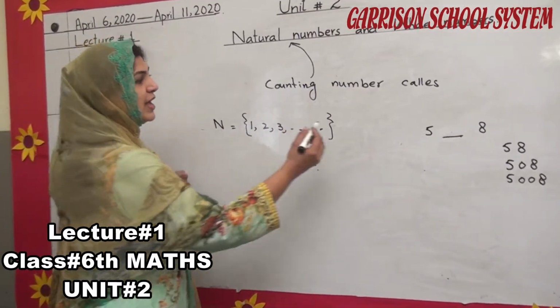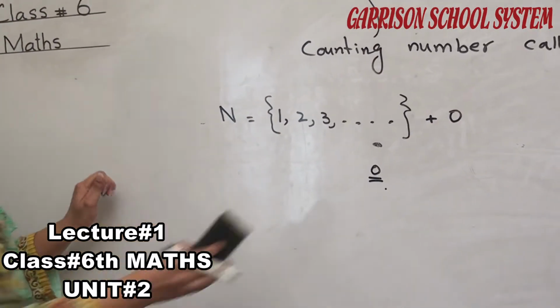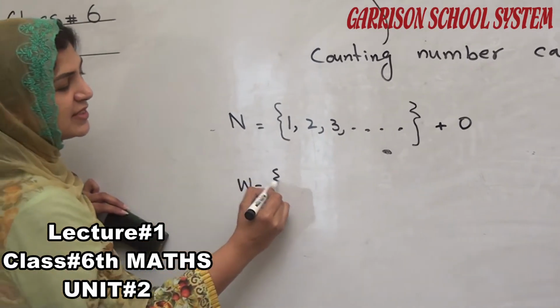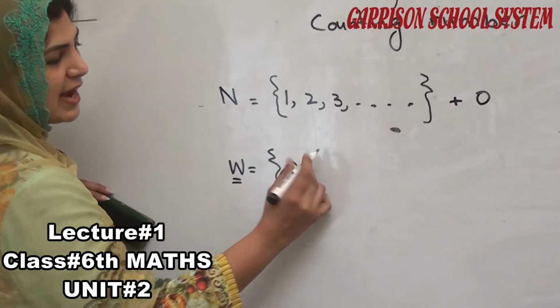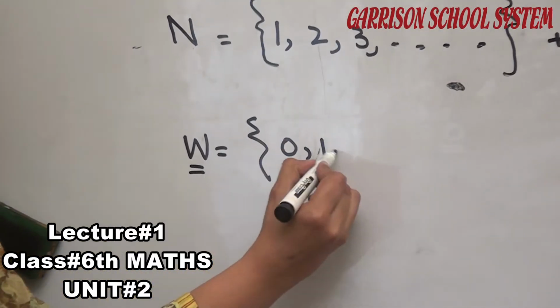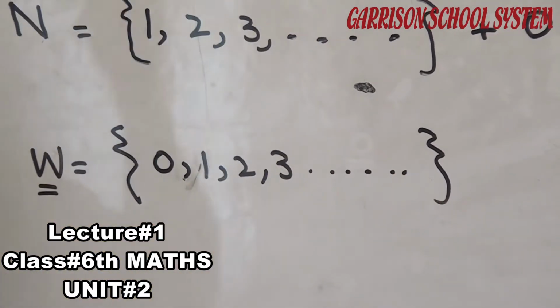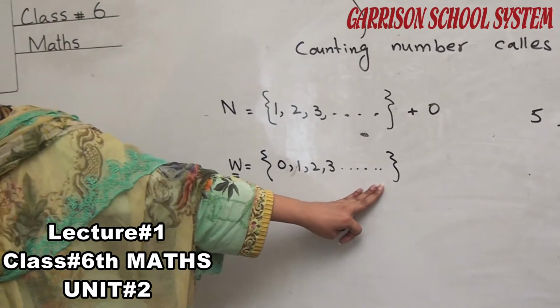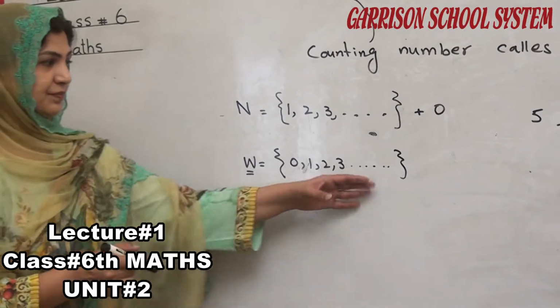After that, when we add zero to the natural numbers, the whole numbers, which are denoted by W, are formed. In this way there is no limit to natural numbers; we can say it is infinite.